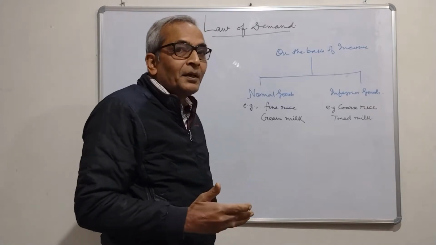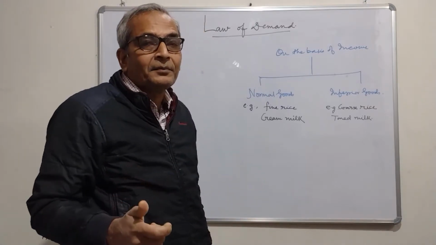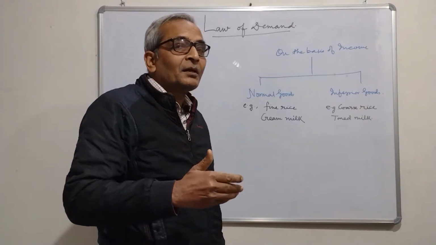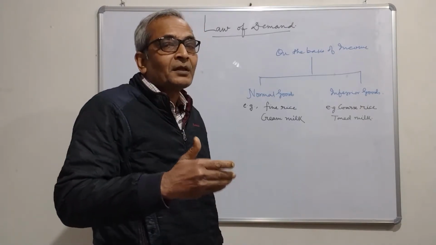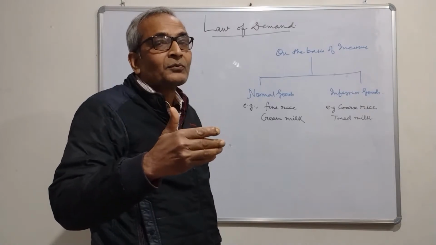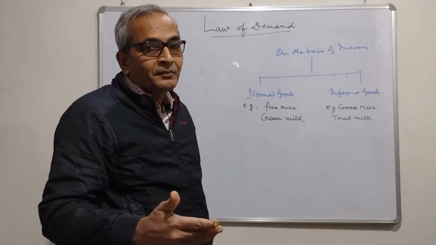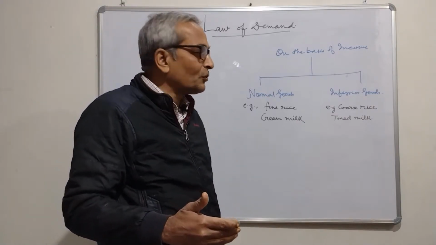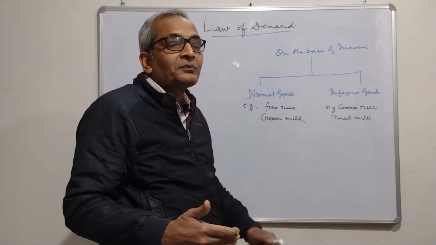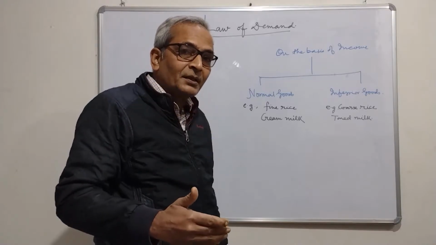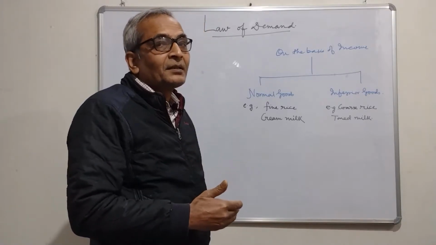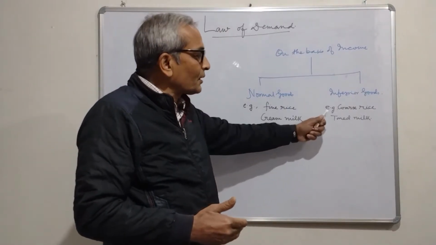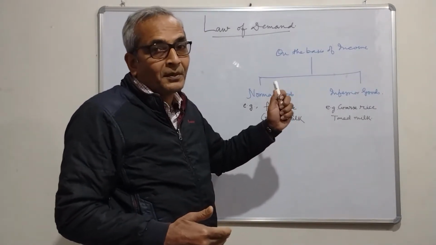Then there is cream milk, which contains the cream. Its price is at the higher end. If the income of the consumer rises, the consumer goes for cream milk, right? And if there is decrease in the income of the consumer, the demand for fine rice also decreases, and the consumer shifts from cream milk to toned milk.